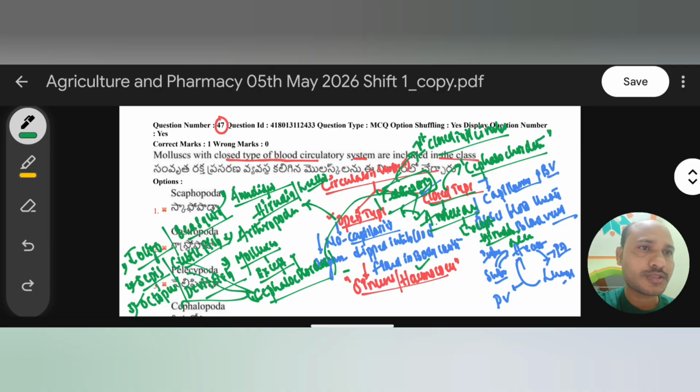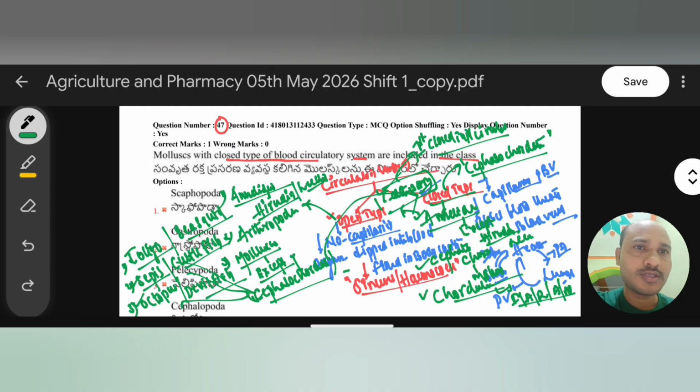And one more important closed type of circulatory system group, which we just discussed, is Cephalopoda. It is a class belonging to Mollusca. Only this molluscan class, Cephalopoda, contains closed type of circulatory system. And one more very important, the majority of the chordates, the chordate phylum. In chordates we have five classes like fishes, amphibians, reptiles, aves and mammals. All these chordate classes also have closed type of circulatory system. Okay, so this is all about the explanation on these questions.